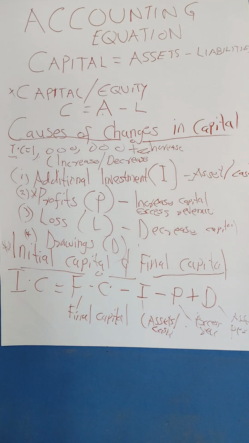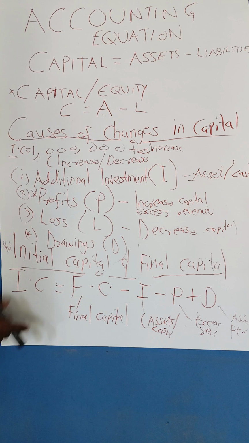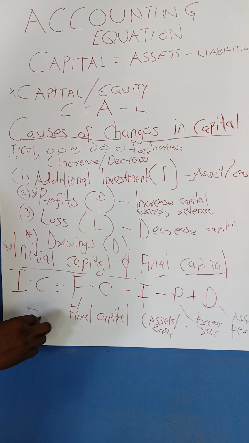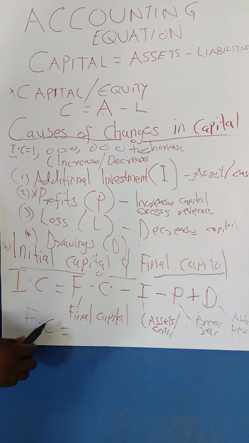You just play with it. If you are mathematically inclined, come in now, so you'll be able to understand this. That's why I said we are here to simplify anything to do with mathematics and accounting. This is very easy for us. If you want to get the final capital, it's very simple.